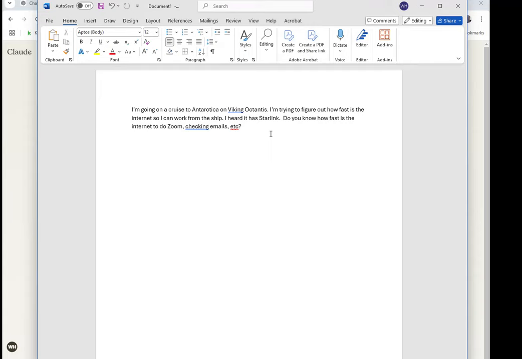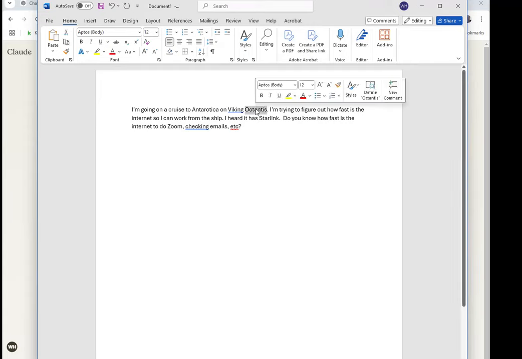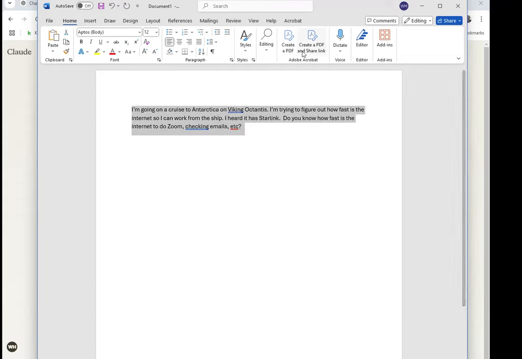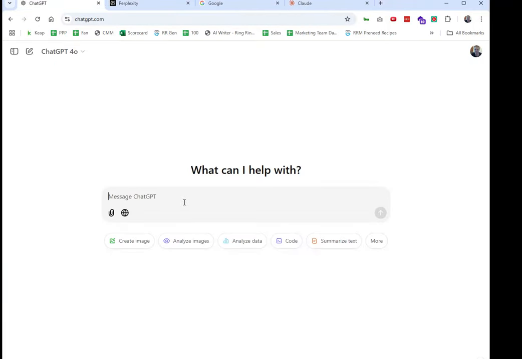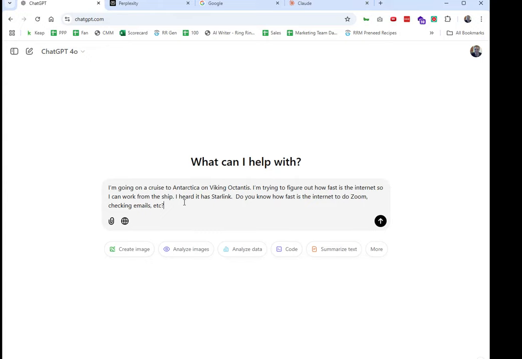I'm going on a cruise to Antarctica on Viking, and this is the exact ship. I'm trying to figure out how fast the internet is so I can actually work on the ship. I heard it has Starlink. Do you know how fast the internet is for Zoom, checking emails, etc.? Okay, so I'm just going to copy this and compare. The first one, of course, by default, is going to be ChatGPT.